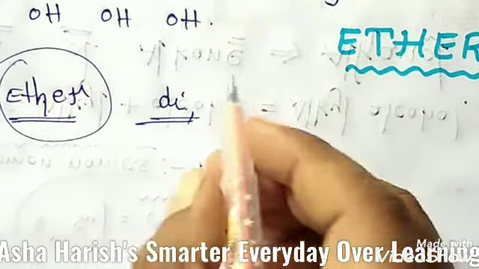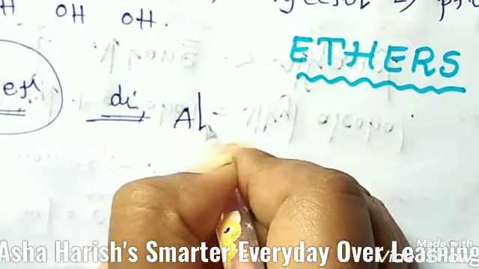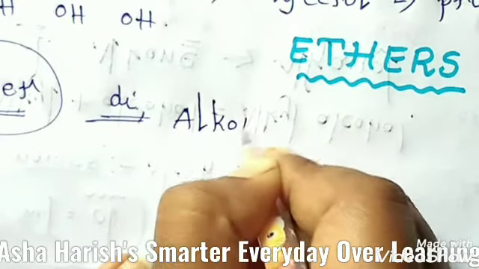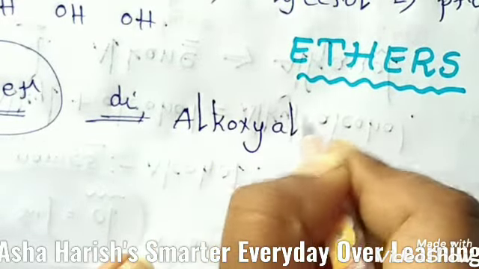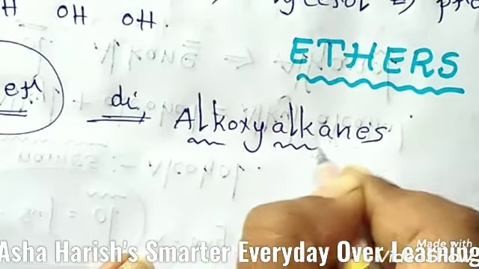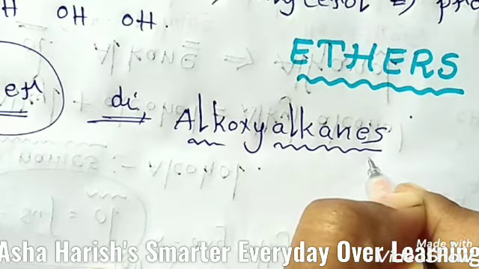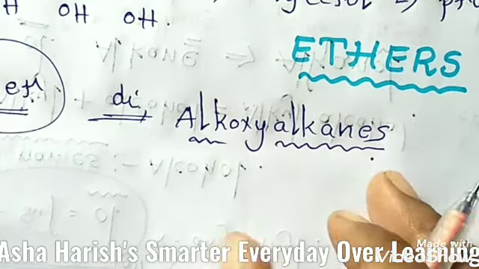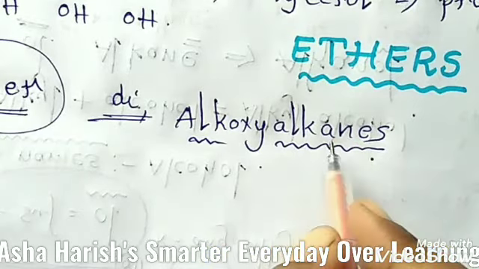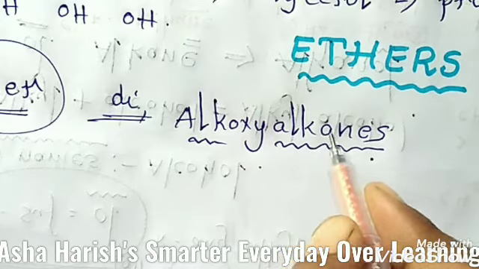In the IUPAC system, ethers are known as alkoxy alkanes. The smaller alkyl group forms a part of the alkoxy group, while the bigger alkyl group forms a part of the alkane.